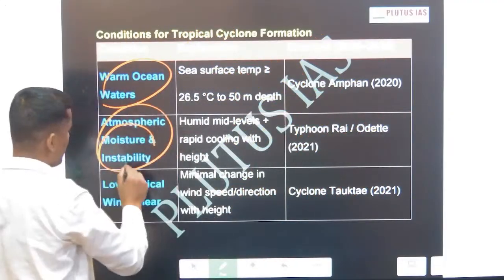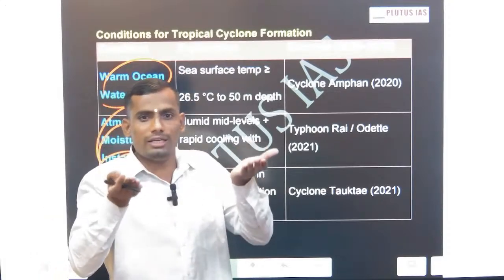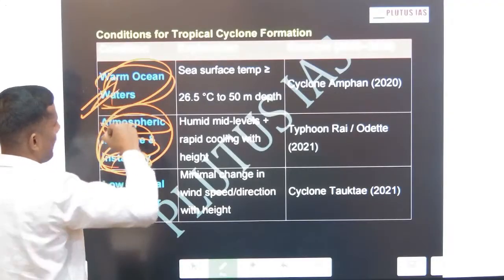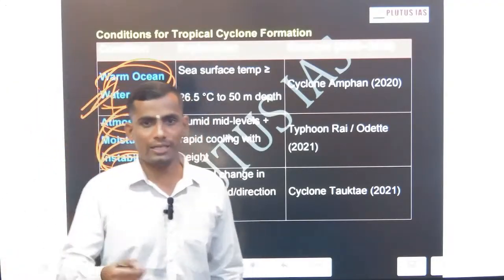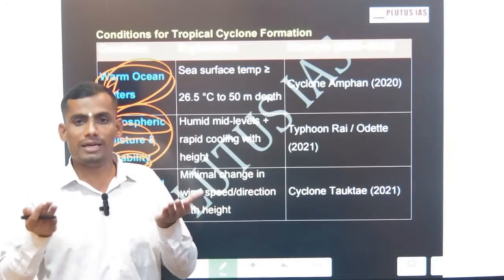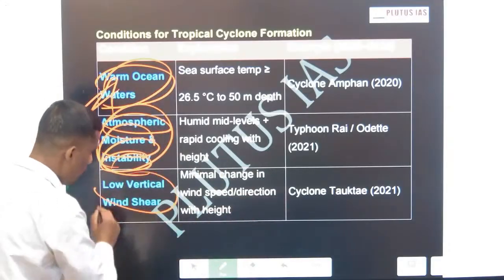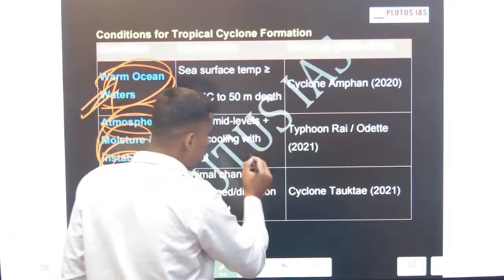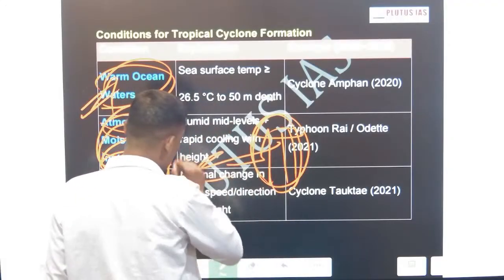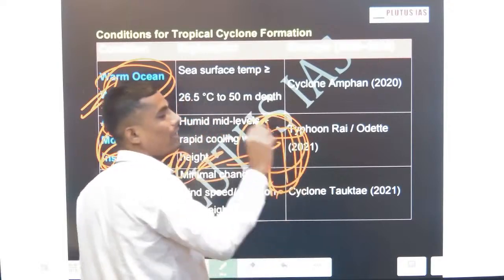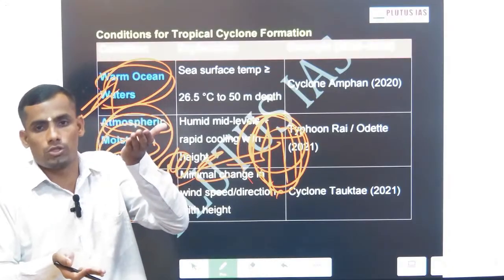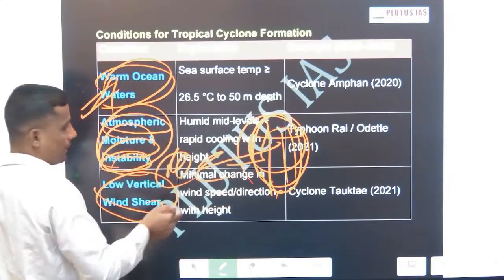Warm atmospheric instability. I said that once the particle gets the energy, automatically it will create the instability. Don't focus on these heavy words, just keep it normal. Particle is getting energy, particle is getting charged, particle showing the force, and that force and energy generation is leading to the one system that is called the cyclonic system. So this means low vertical wind shear. Why this? Because if the vertical strain is low, then only will it move horizontally. If the strain is not low, there will be no cyclone generation. The particle movement will not happen from the ocean surface to the atmosphere. That's why low vertical wind shear.